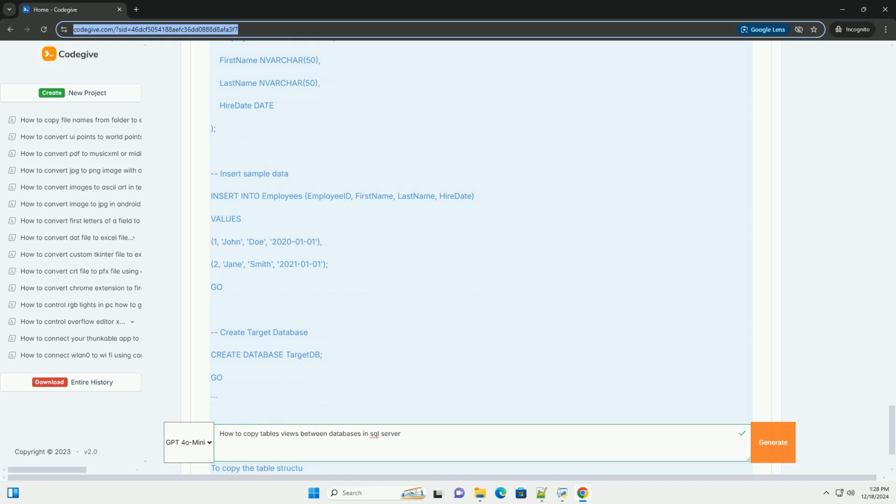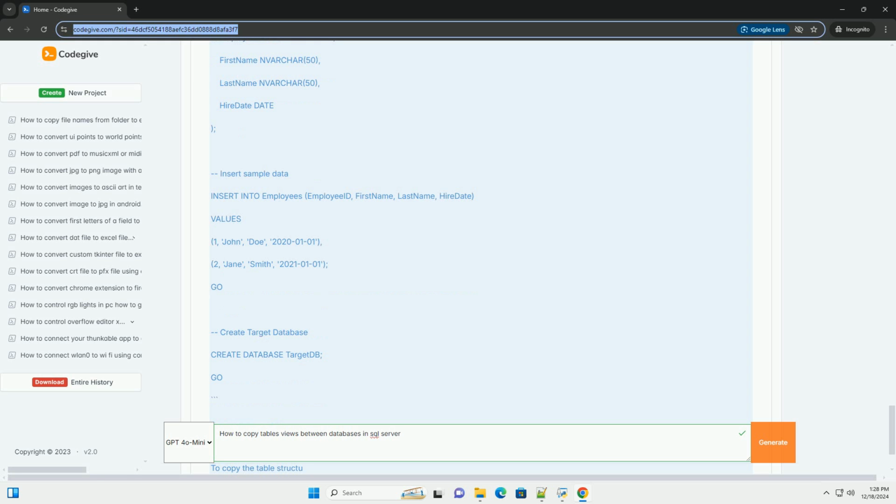6. Copy data, use the insert into select statement to copy data into the new table. SQL. Insert into target database.dbo.mytable, ID, name, created date. Select ID, name, created date. From source database.dbo.mytable.